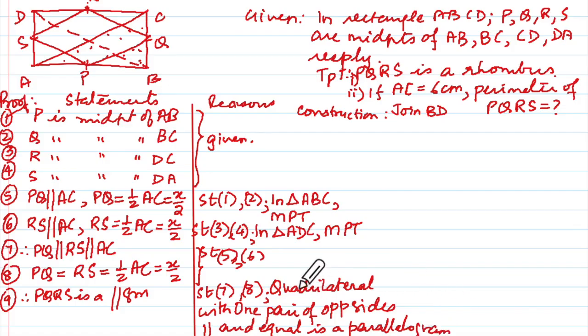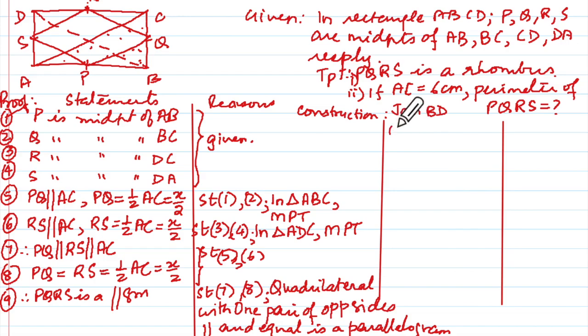Now we come to the next part. In our next part, we will have to consider the other two sides. Which ones? QR and PS.